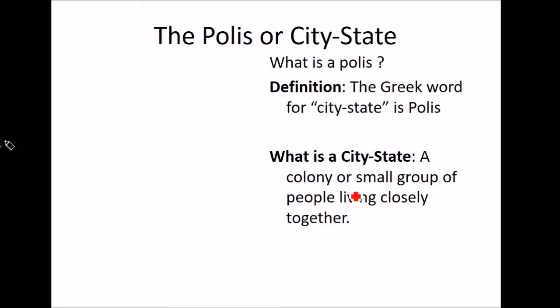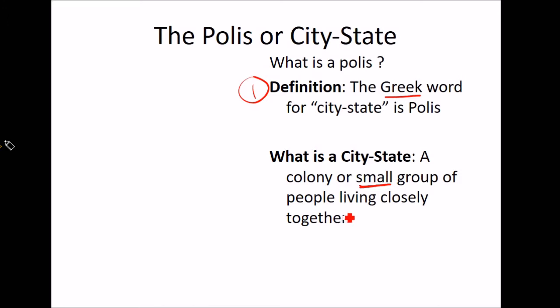The polis or city-state. Alright, so this is where we start taking some notes. What is a polis? The definition, here we go. That's number one we're looking for, remember? The Greek word for city-state is polis. The Greek is what you want to write down. Greek word for city-state is polis. What is a city-state? A city-state is a colony or small group, small is the word, of people living closely together.